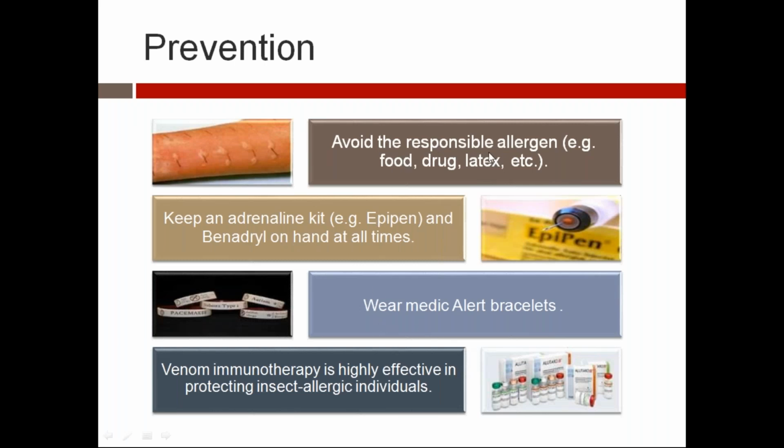How do you prevent it? Avoid the responsible allergen: food, drug, latex. Keep an adrenaline kit ready with the child, with a label on it. Wear medical alert bracelets. Wherever the child is going, he should have a bracelet saying he has a severe anaphylactic reaction to these drugs, like a medical alert band, anaphylactic to so and so, allergic to so and so medicines or drugs. Venom immunotherapy is highly effective in protecting insect allergic individuals, like bee or wasp bite.